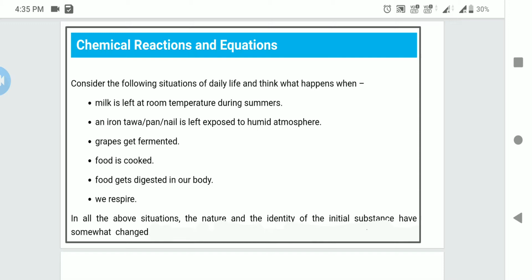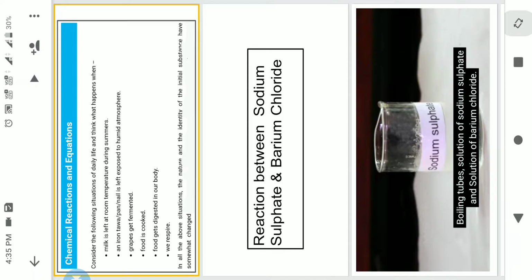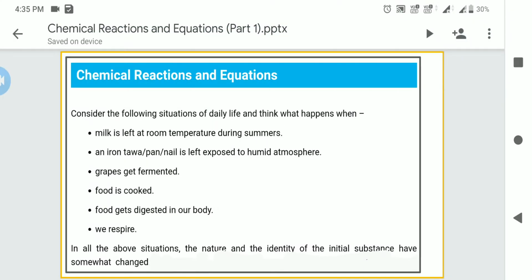Then another case where an iron tawa, pan or nail, and for such cases any iron material, is left exposed to humid atmosphere. You all know what is a humid atmosphere.